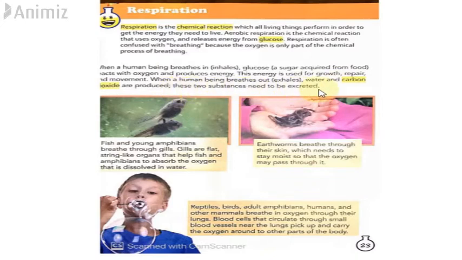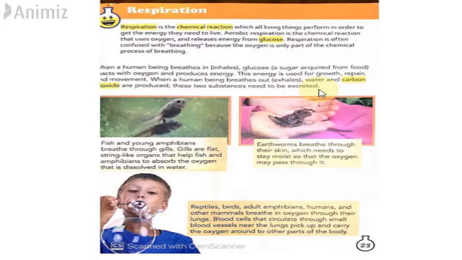When we inhale, we take in oxygen and we make energy. But when we breathe out, carbon dioxide and water are produced, which means that these things are a byproduct, just like when you go to the washroom you pee. That means you need to excrete these things, take them out of your body.